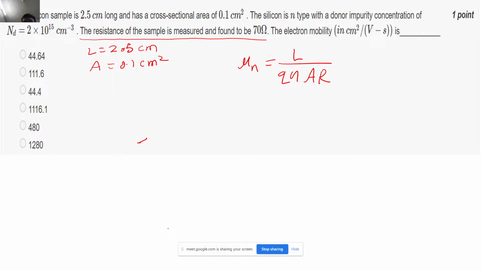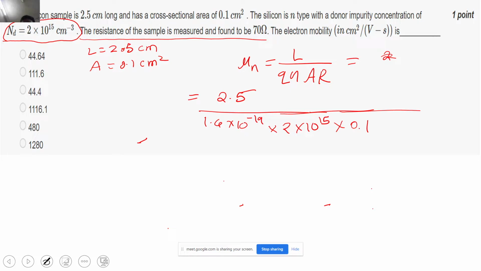So L is nothing but 2.5 centimeters. Our q is nothing but 1.6 into 10 to the power minus 19. What is the concentration of electrons that has been given? It has been given as 2 into 10 to the power 15, right? So into 2 into 10 to the power 15. What is the cross sectional area that has been given? A is nothing but 0.1 and the resistance is measured to be 70 ohms, right? So this is 70 ohms, and this is nothing but the mu n.